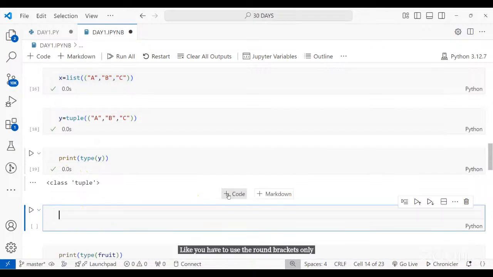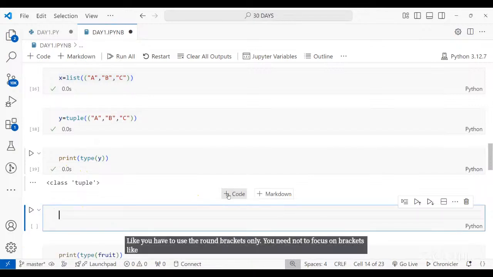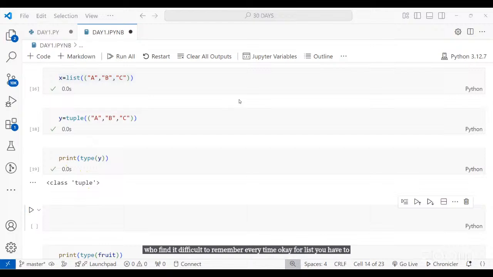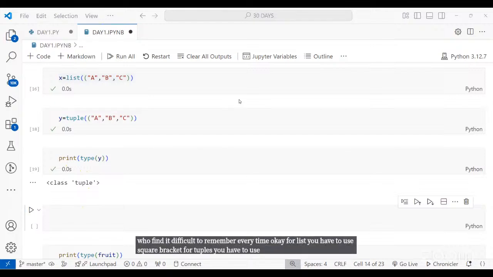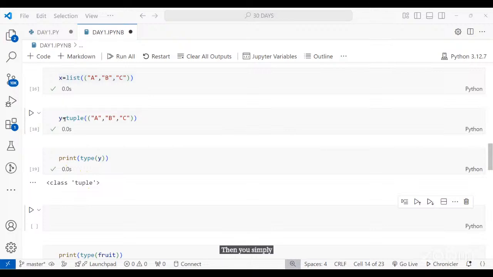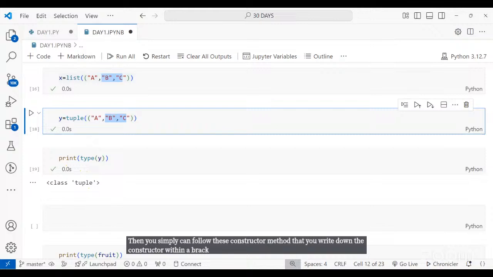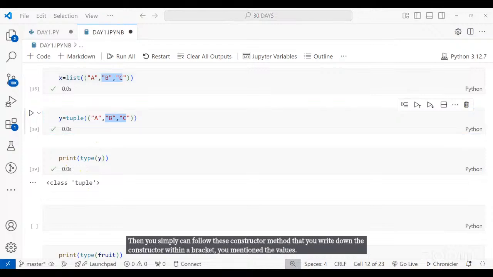You need not focus on brackets like square bracket, round bracket. Those who find it difficult to remember every time: for list you have to use square brackets, for tuples round brackets, for dictionary curly brackets. Then you can simply follow this constructor method: you write the constructor within a bracket and mention the values. Now I will show you how to construct a dictionary.